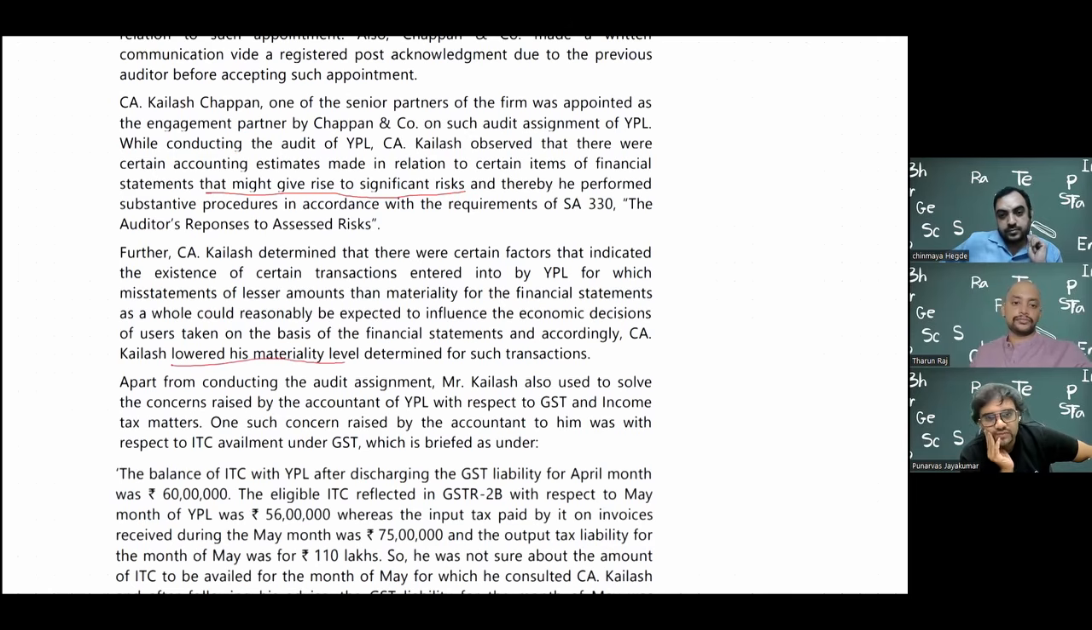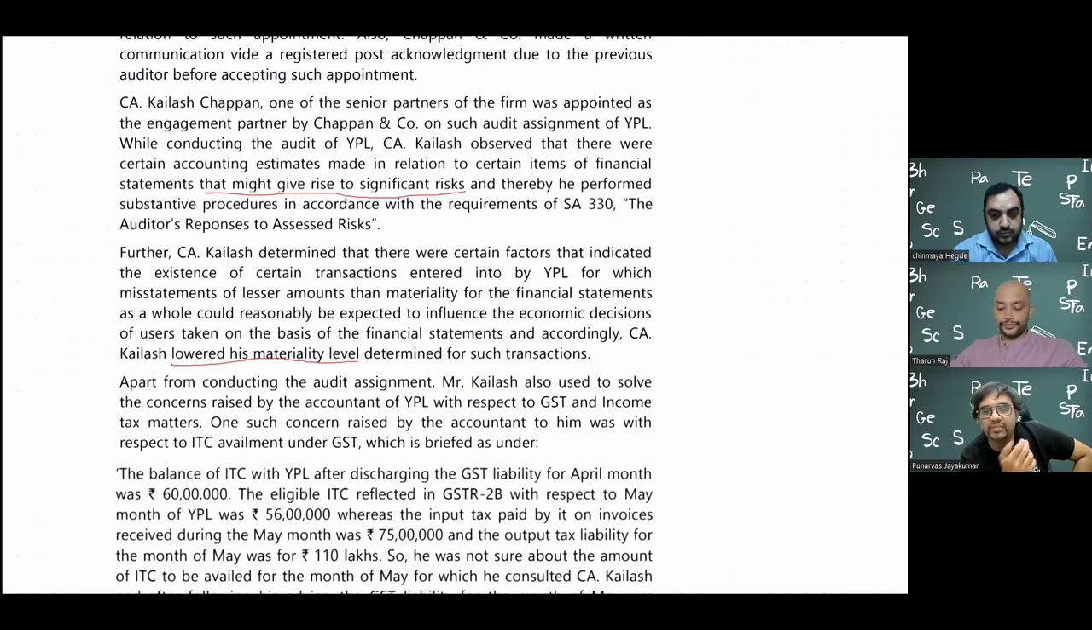So, as you said, there may be a lot of transactions at the end of the year, maybe small amounts. In isolation, they may not be material. But if I add everything together, definitely it will be a huge amount, and it will probably change the way the economic decisions of users are taken, because I may give a clean report, but ideally I should have given a qualified opinion. So this materiality check has to be done.